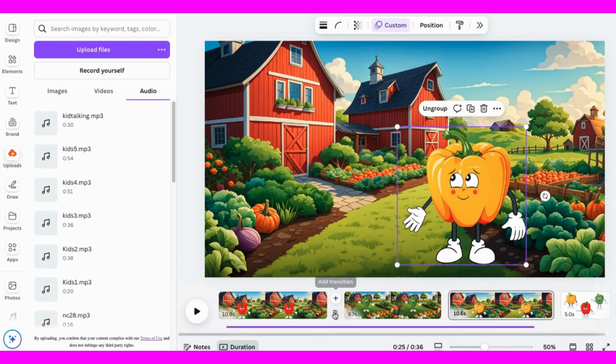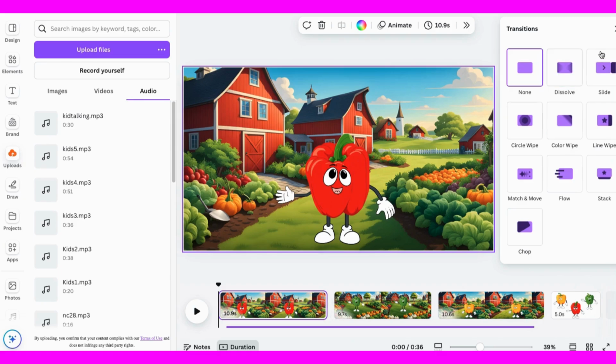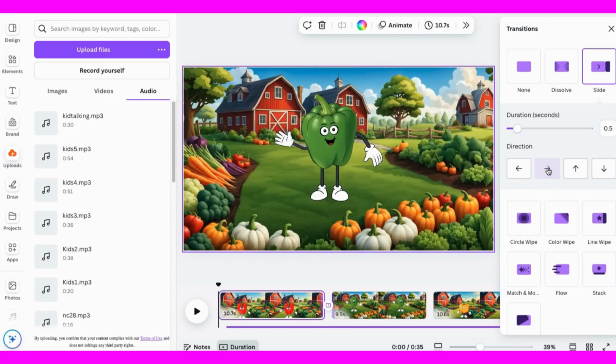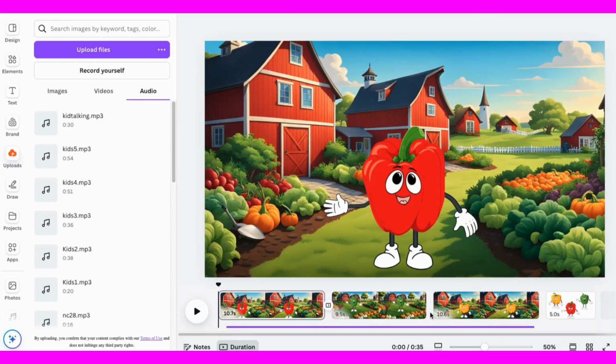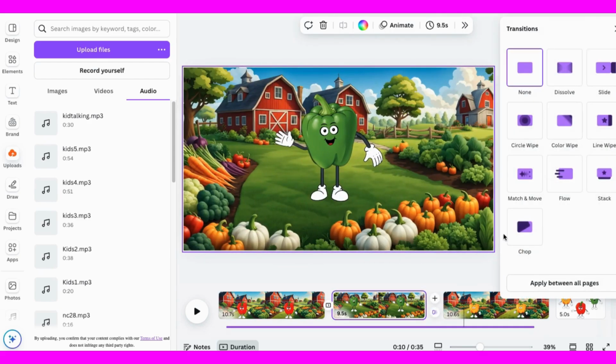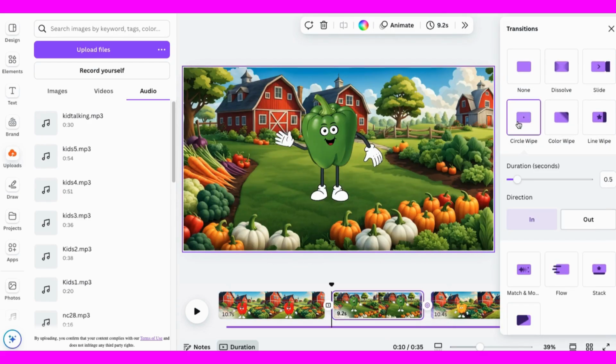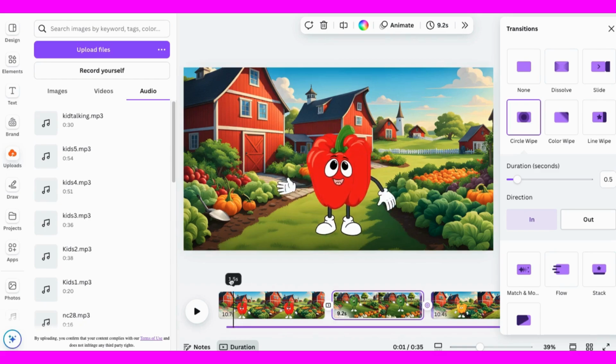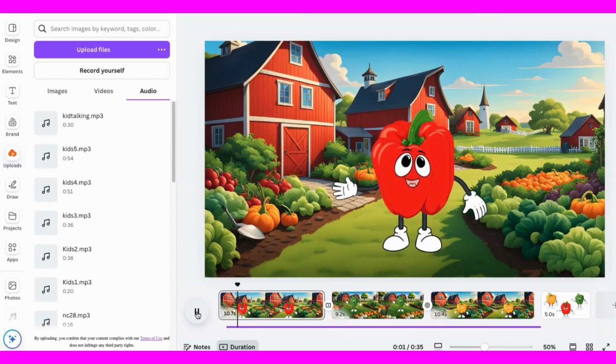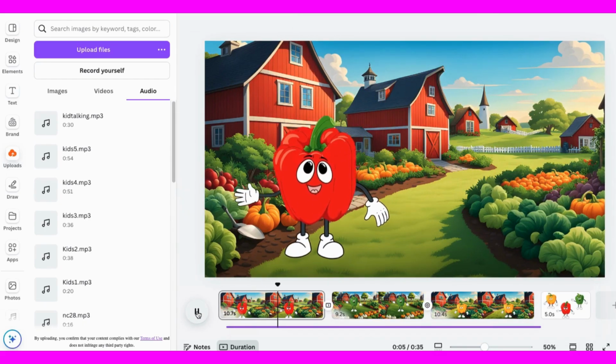Next, we'll click here between the two pages and choose the transition button at the bottom. Then choose Slide and make it move that way. Do the same between the last two pages and add another transition. This time, choose Circle. Now, let's watch it and see what we made.